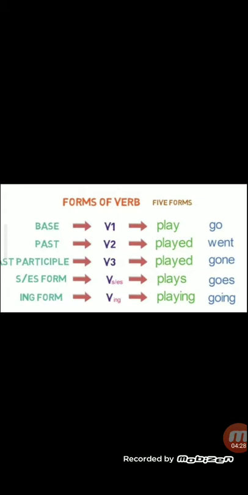Sometimes to the base word you add S or ES, right? And another one, in the base word you use ing, that is the fifth form of a verb. So the base word is play, past is played, past participle is played with ed, S form is plays, and playing.